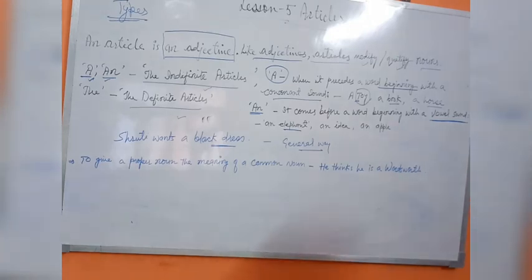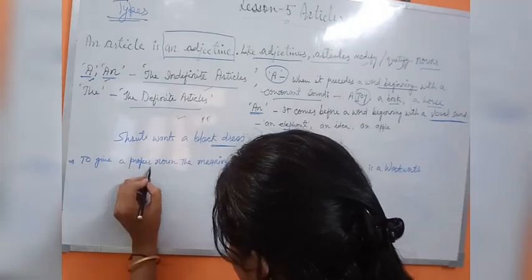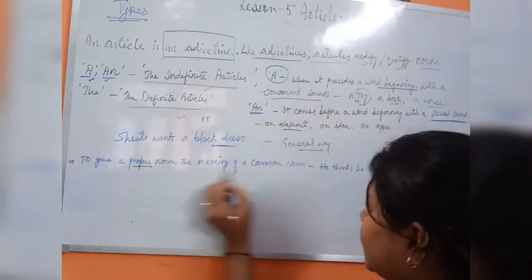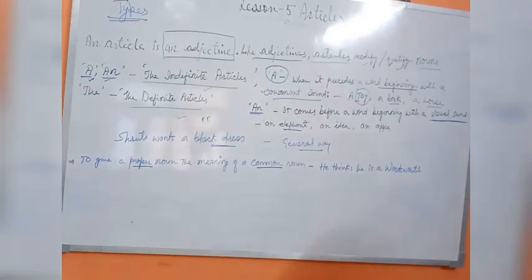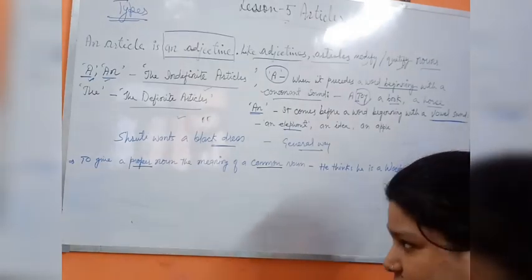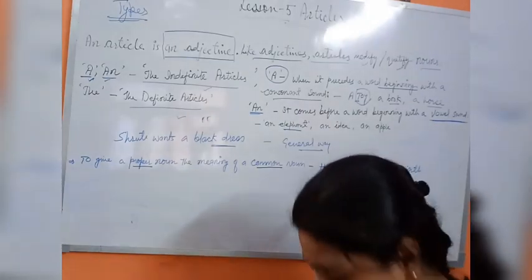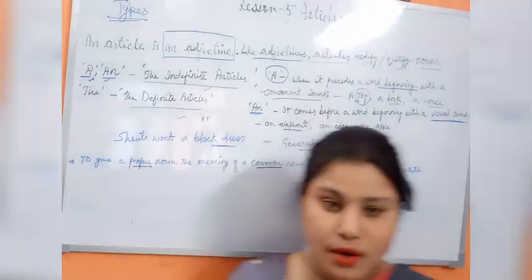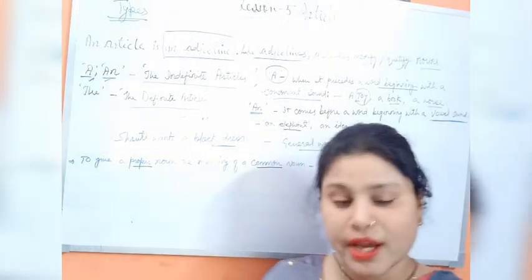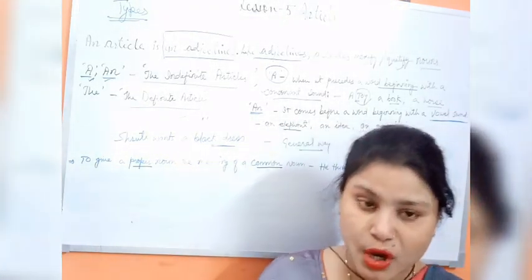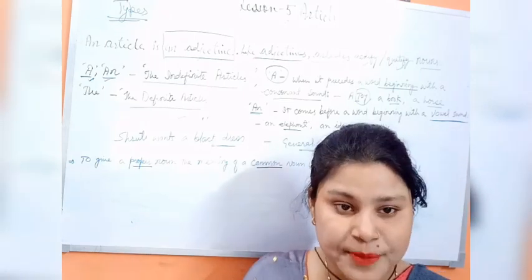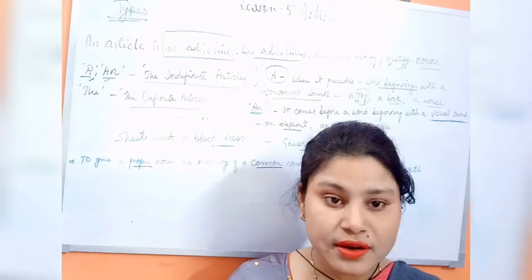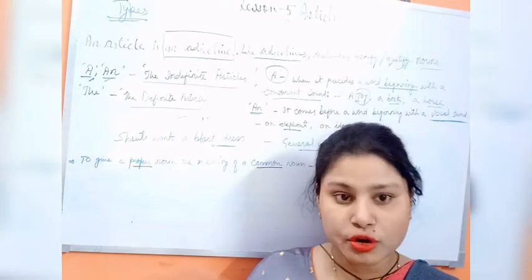a proper noun that has the meaning of a common noun. It is used to give a proper noun the meaning of a common noun. You know, a proper noun is a type of noun in which we have a special name of something or somebody. If you have a special name like Riya and Ravi, that is a special name of you and your brother or anybody.